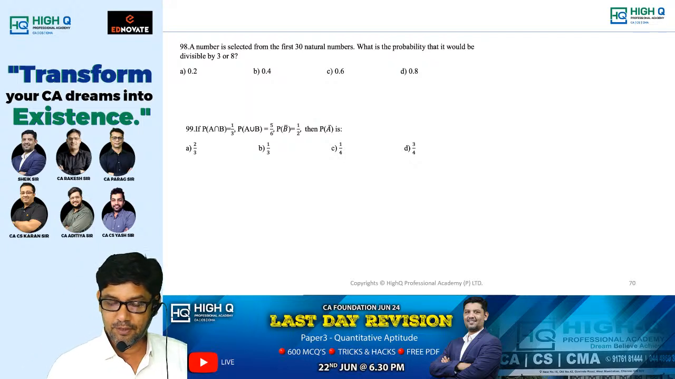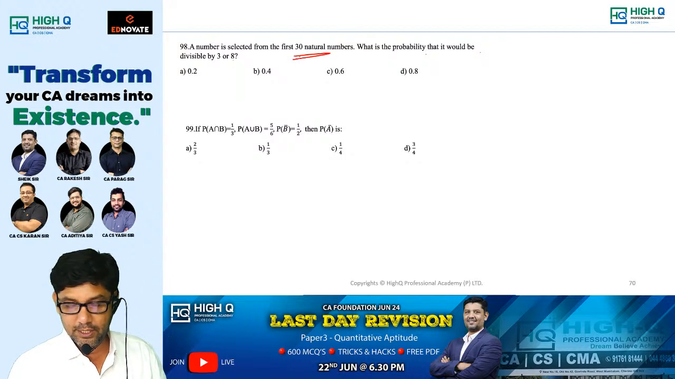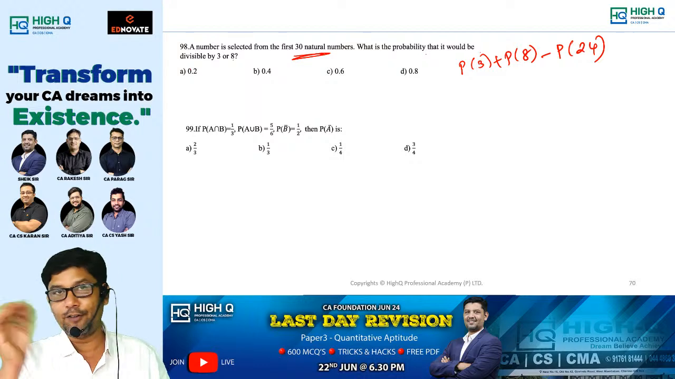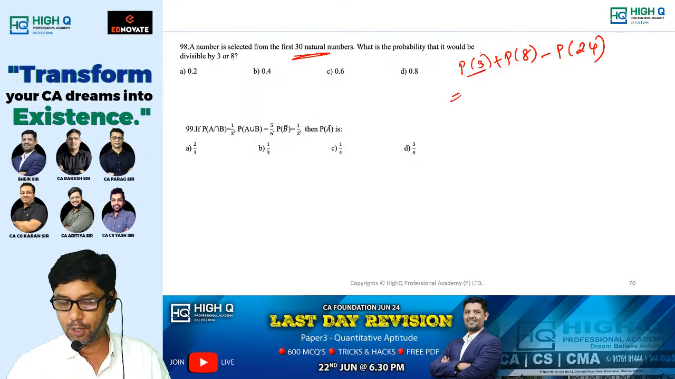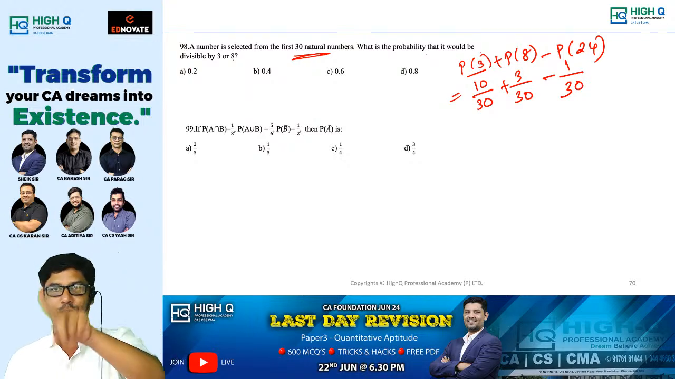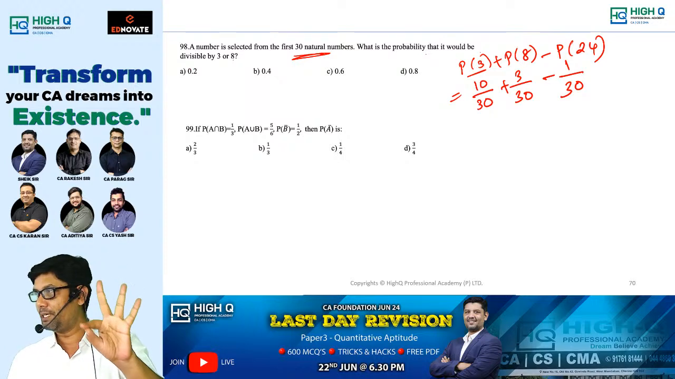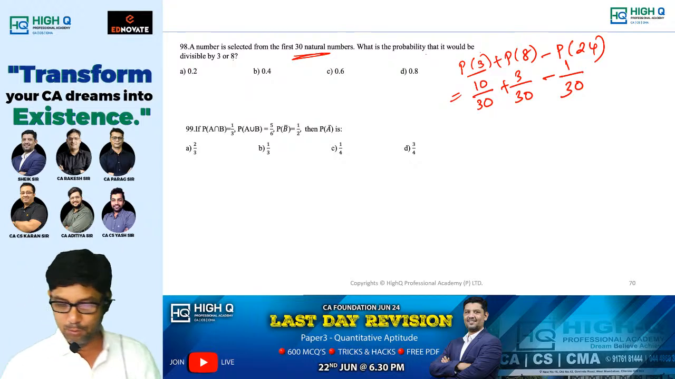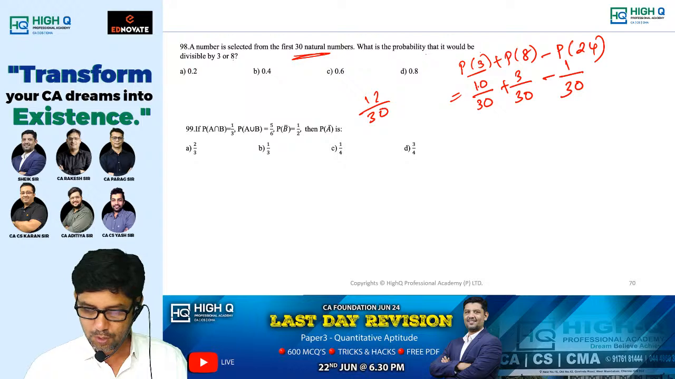A number is selected from the first 30 natural numbers. What is the probability that it would be divisible by 3 or 8? Listen here, 30 natural numbers. Probability of 3 plus probability of 8 minus probability of 24. How many numbers are there in 3? 10. 10 by 30 plus 3 by 30 minus 1 by 30. See how many numbers are divisible by 3? 10 numbers from 1 to 30. How many are divisible by 8? 3 numbers: 8, 16, 24. How many are divisible by 24? 24, that I am removing. 12 by 30 is the answer. What is it? Tell me.